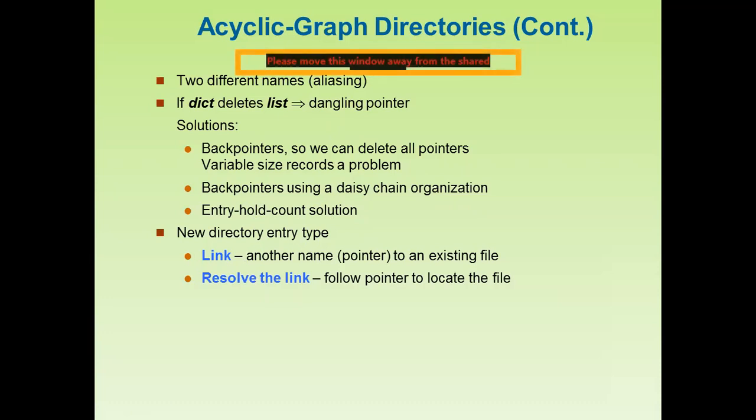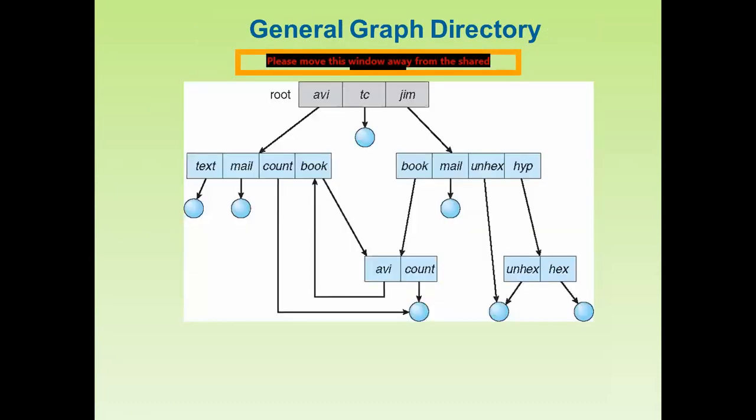Okay, now this is another way that the operating system may manage the directories like the tree structure or the acyclic graph. So this third one is the general graph directory. Okay, so this is again based on some graph system, and here we use the graph theory.